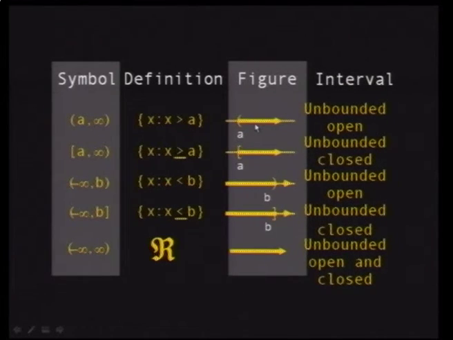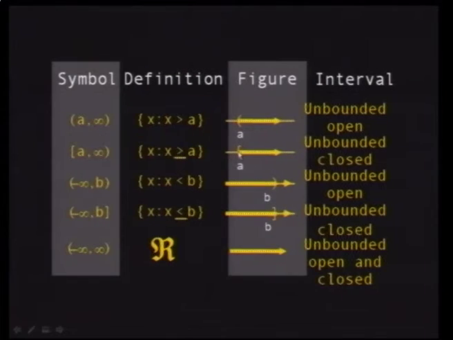This is called open, because it's unbounded, for example, you say x greater than 3. So it's open from the endpoint A, and it's unbounded because it goes to infinity. This one is closed, because the endpoint is an element of the interval, but it's unbounded. And then you have the set R, which is both closed and open, as we'll see in a while.